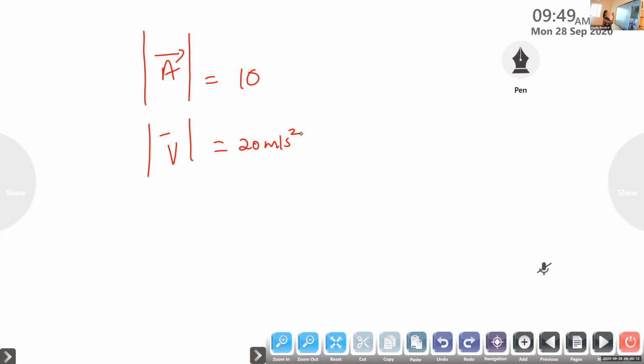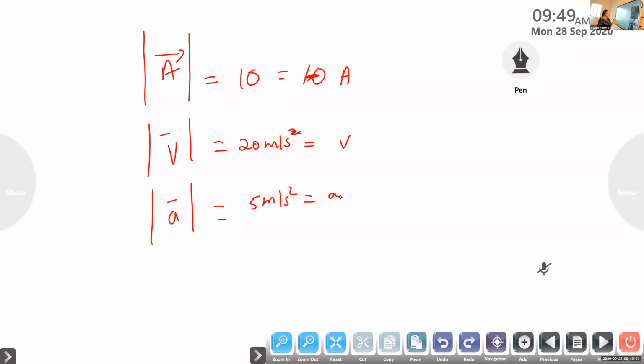So when you take the modulus, this becomes symbol V. If you use the modulus, this vector sign moves out and it will become symbol A. Okay. So acceleration, value of acceleration, you can say 5 meter per second squared. This has become a magnitude, A. So when you write A without arrowhead, this now becomes magnitude. Clear? So if you represent A with this arrow, it indicates it's a vector quantity.